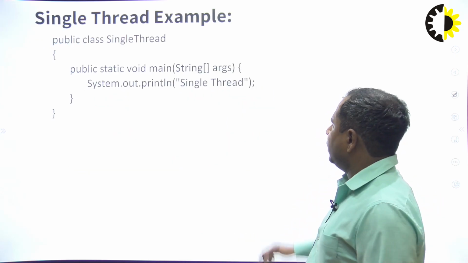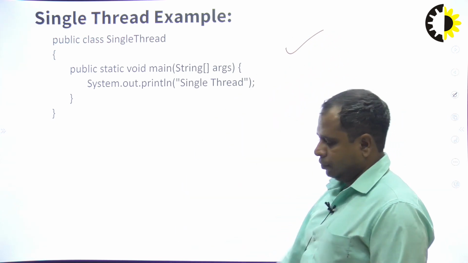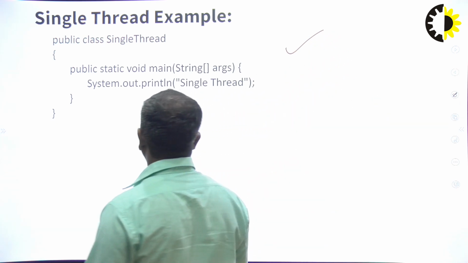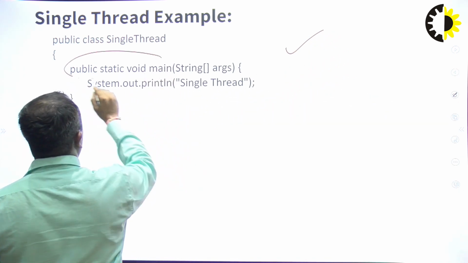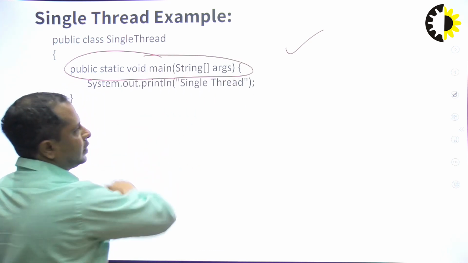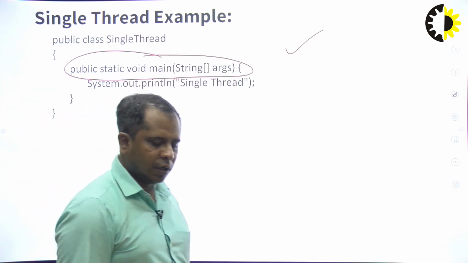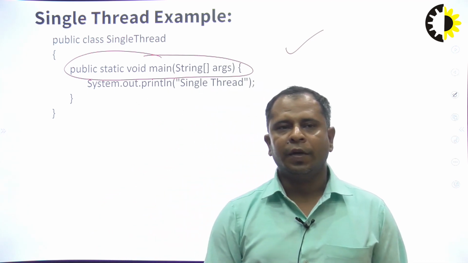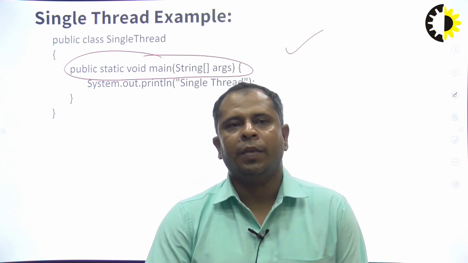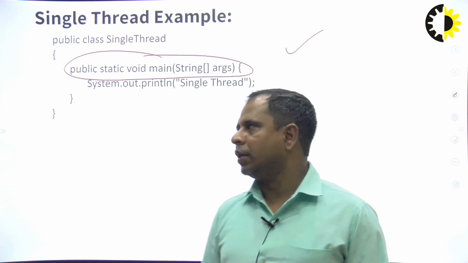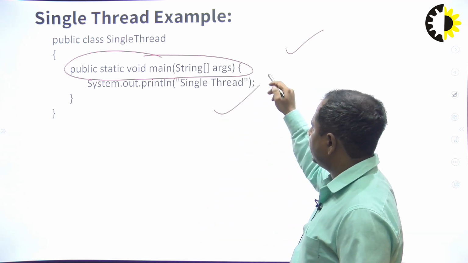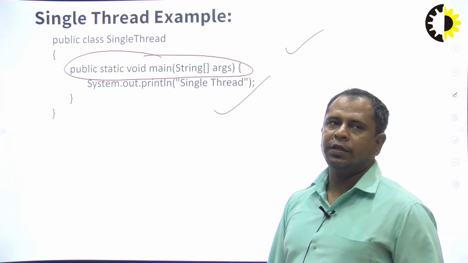Now we will discuss a single Java program. If we use a single Java program having a main method, this is known as a single thread program or single thread application. So this example is a single thread example.